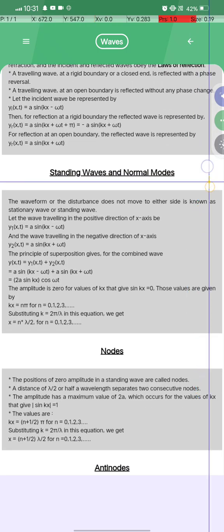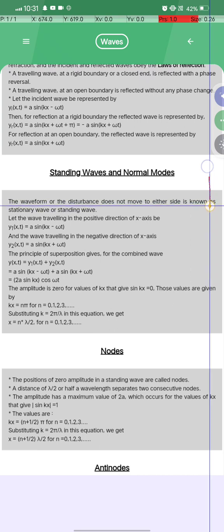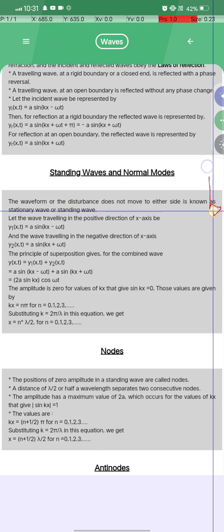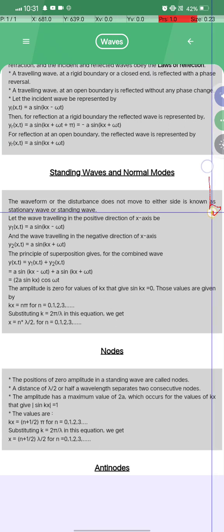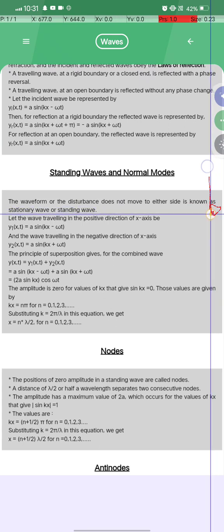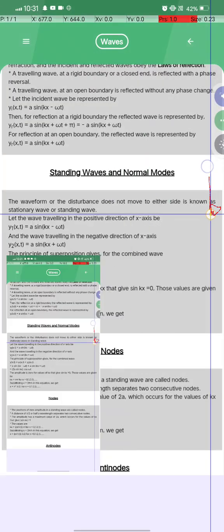Standing waves and the normal modes. The waves or disturbance that does not move to either side is known as stationary waves or standing waves. Stationary waves and standing waves are almost the same, keep this in mind.